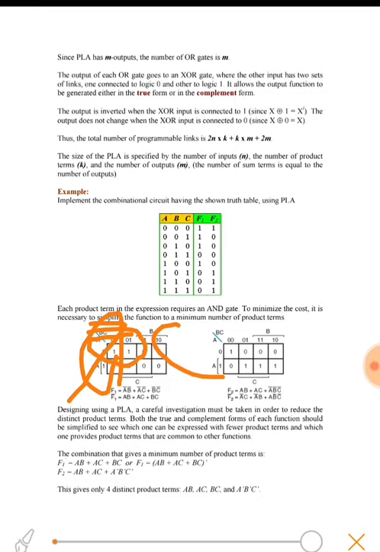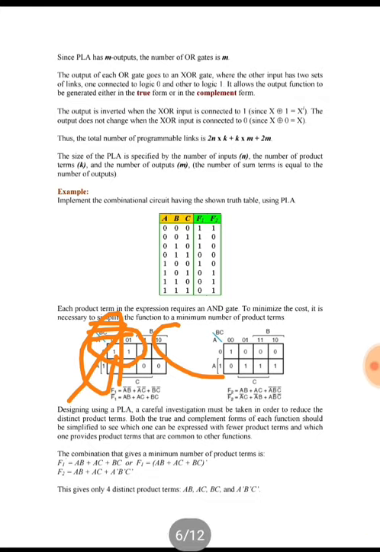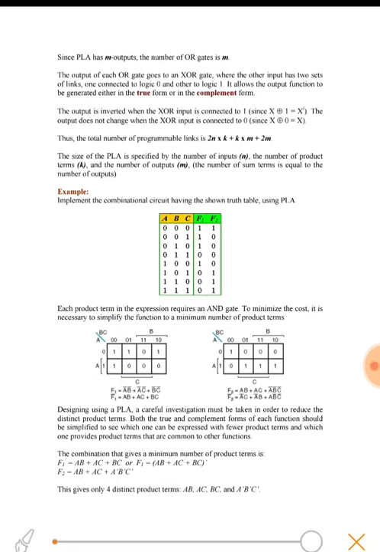So you can calculate the minimum expression, which comes out to be a bar b bar plus a bar c bar plus b bar c bar. And similarly we have found the complemented function of f1 using the zeros. Similarly we can find the function f2 and its complemented form.